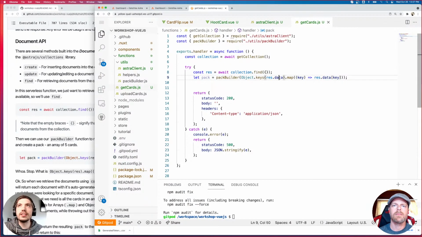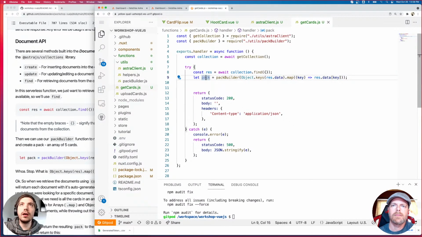So all this is doing is taking that data that's coming back, removing that document ID, and reformatting it to be card, all in an array, right? This is just formatting that information into the format that I want, and getting rid of that document ID that I don't care about. So kind of complicated when you see it all in one line, but it's not that difficult.